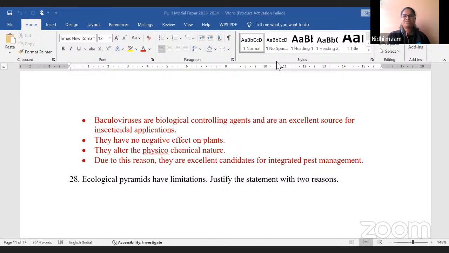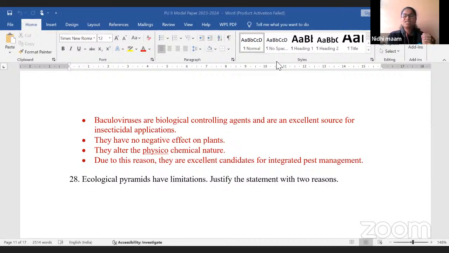Look here, I wrote it point-wise. Like this you have to write. Baculoviruses are biological controlling agents, an excellent source of insecticides. Why do we use them? Because they have no negative effect on plants. After killing the pest, they do not cause any trouble to plants.